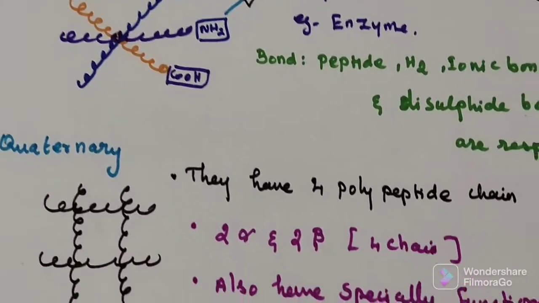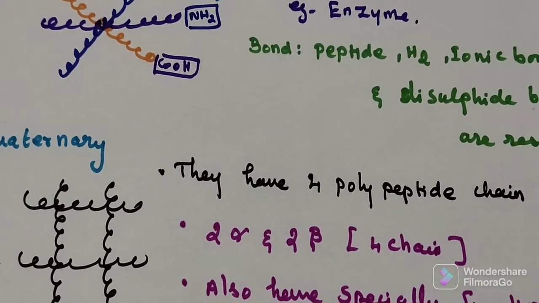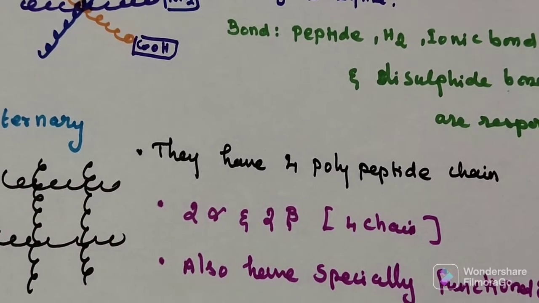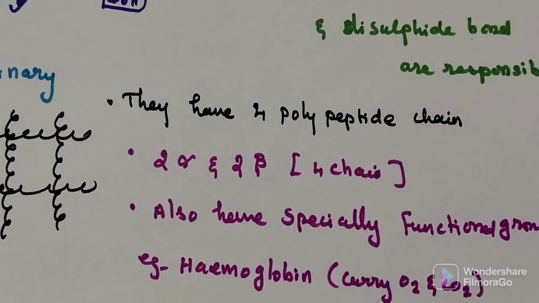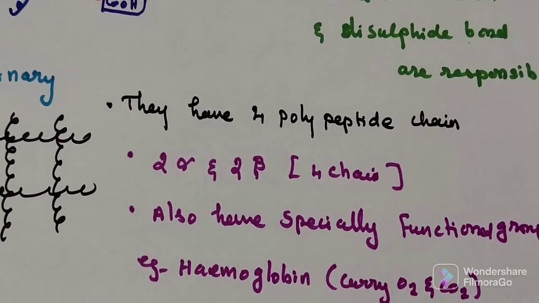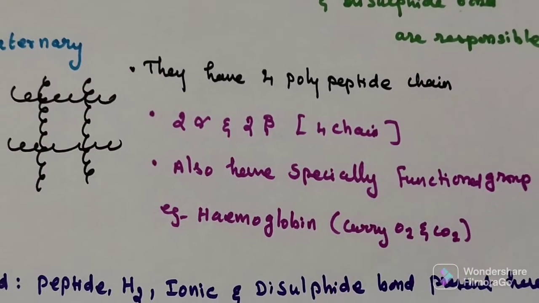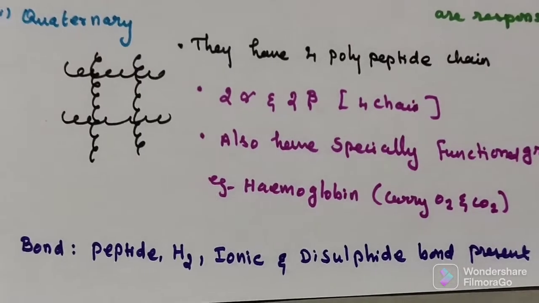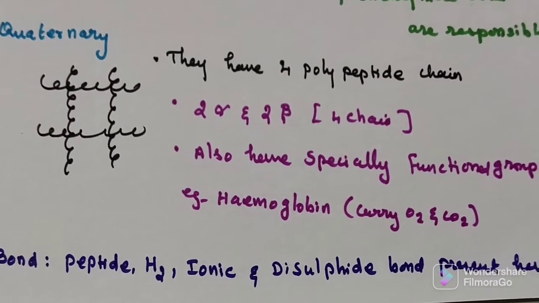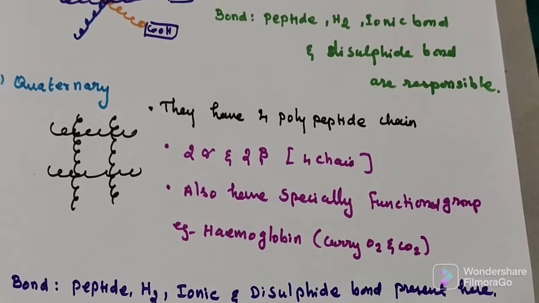Fourth one is quaternary structure, even more complicated. They have 4 polypeptide chains. These are also specifically functional. Example, hemoglobin. It has 2 alpha and 2 beta chains. Totally it has 4 chains joined together. Here also, bond formation is involved in quaternary structure: peptide, hydrogen, ionic and disulfide bonds are present here.